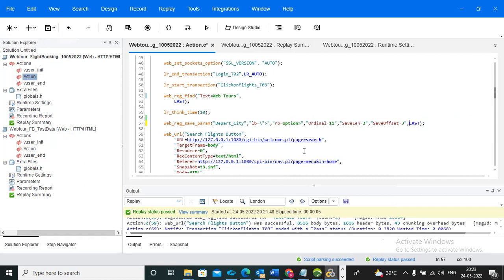What will happen is you are doing correlation, but by mistake it fails every time, maybe because the LB and RB are mismatching. From this point of view, your time will be wasted. Maybe you want to skip this step and have it throw a warning and continue to the next step. Then you need to give not found is equal to warning. So first we need to understand. Okay, I'm executing.